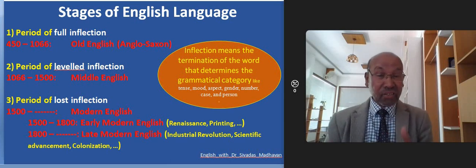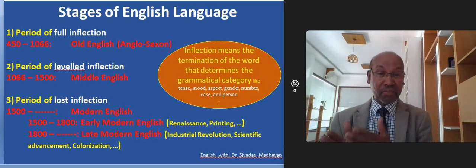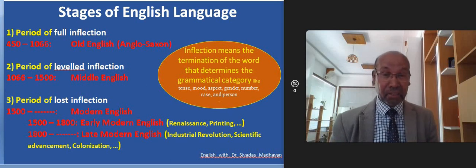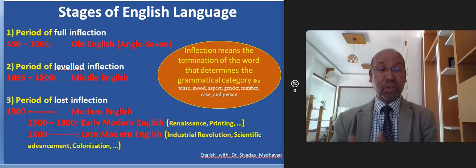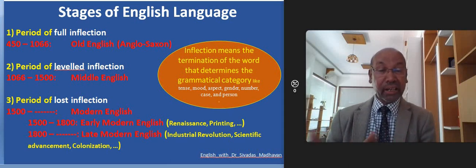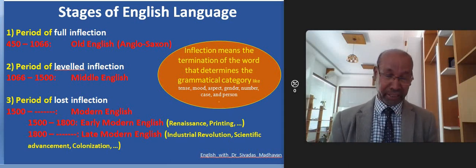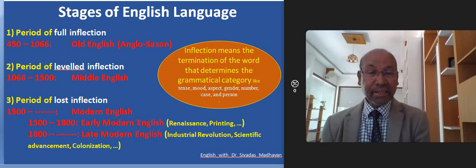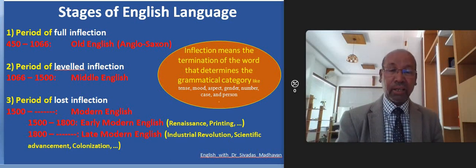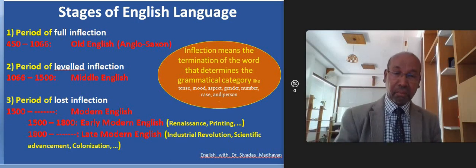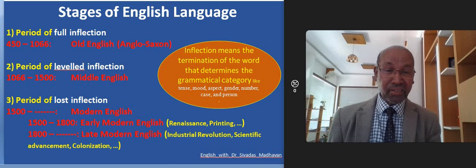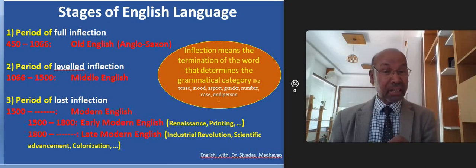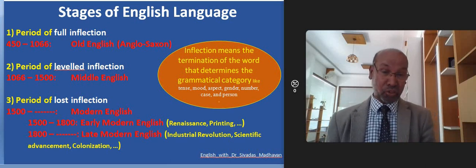And modern English is divided into two sections. That means from 1500 till the present day, we can divide it into two. That is from 1500 to 1800 is the early stage of modern English. And from 1800 till now is the late modern English period. So the early stage is determined by the Renaissance, printing, etc. Printing standardized the language.